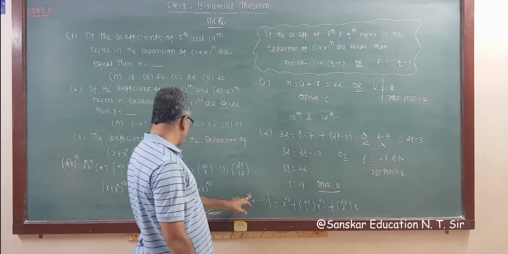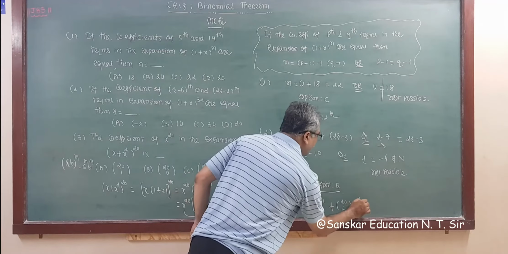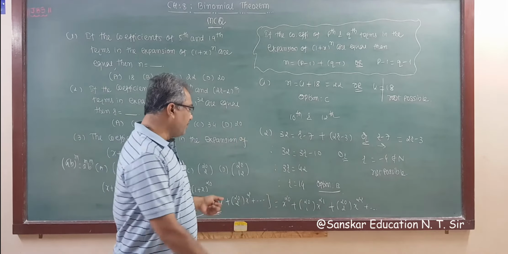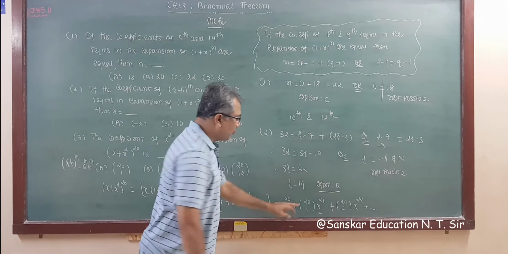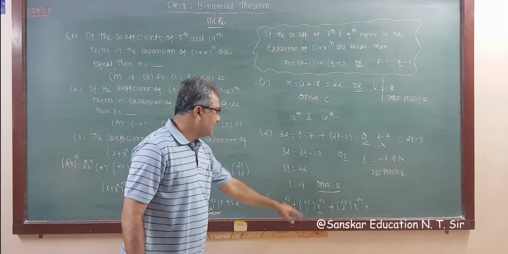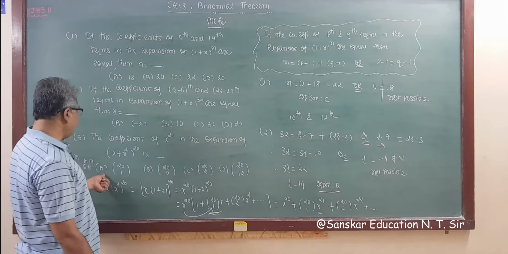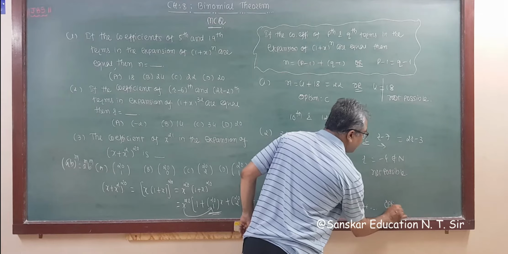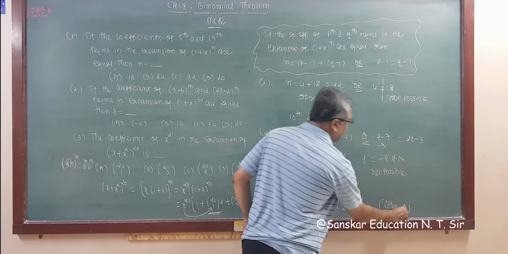x raised to, this is 2 plus 20 is 22, right? And higher terms will come, the power will keep getting higher. So we are interested in x raised to 21, so what coefficient came? 20c1. So what is the answer? Option A is your correct answer, right?